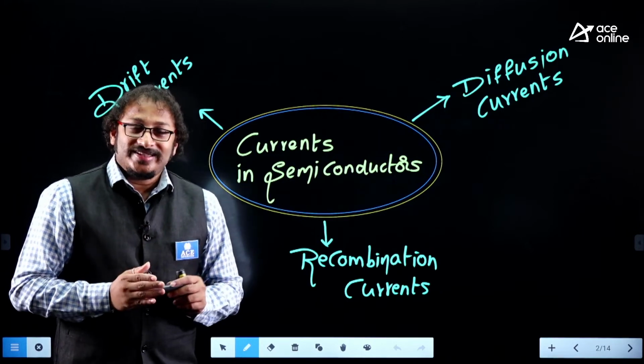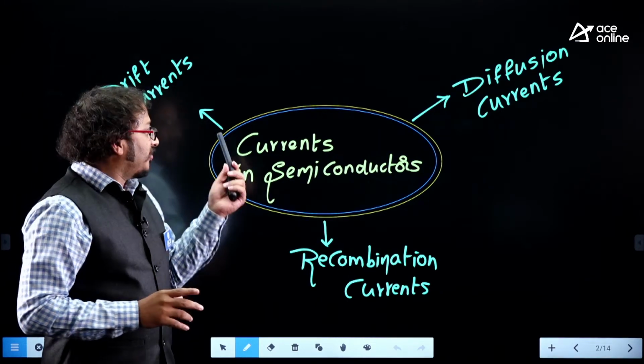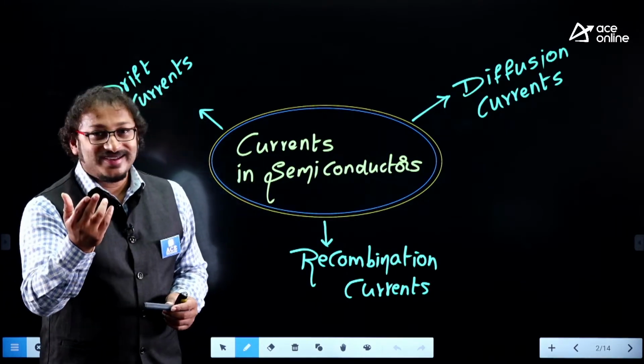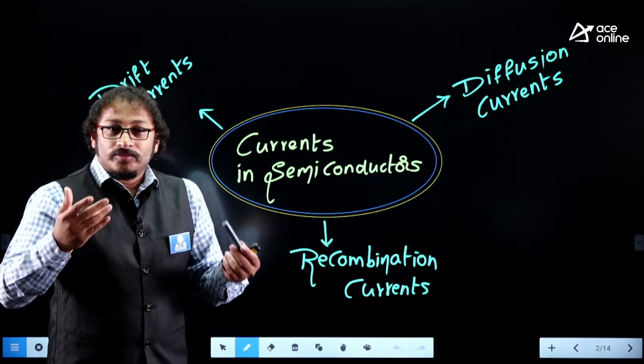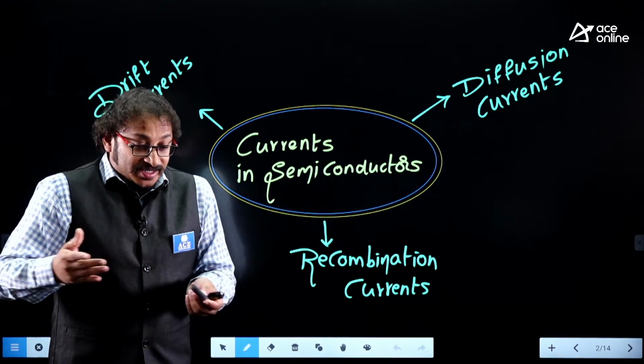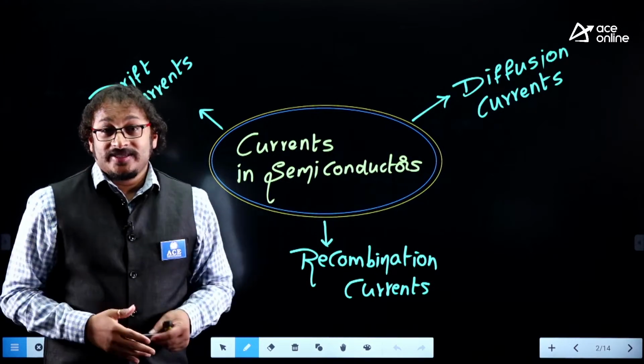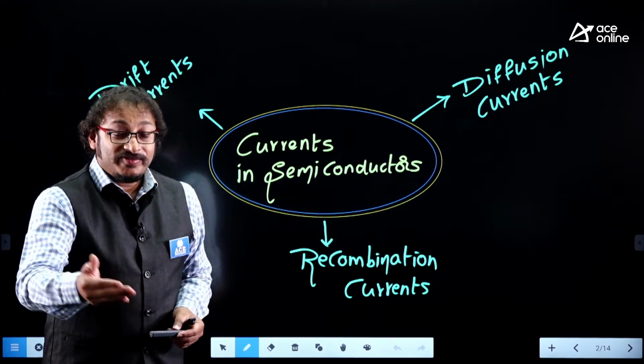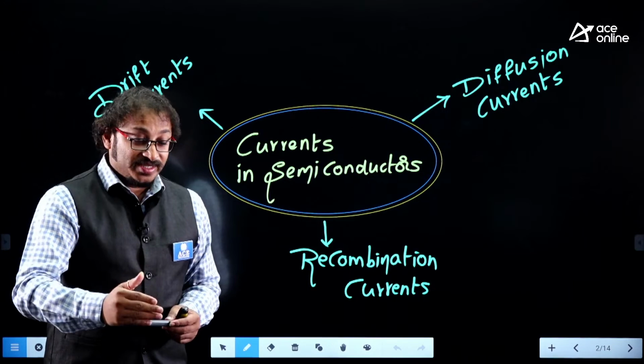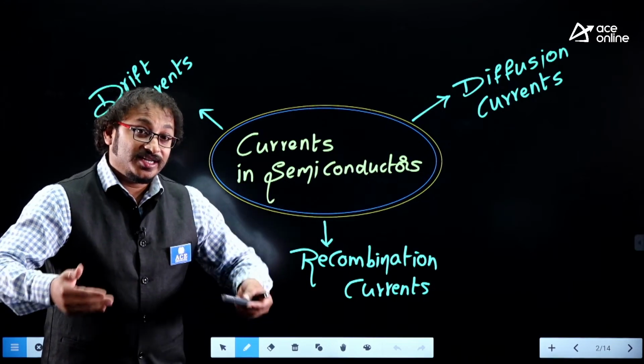What are the questions they're going to ask in the exam? Regarding the drift current, what do they ask? Find the conductivity, find the mobility, and if temperature is varied, what could be the conductivity? If temperature is 300 Kelvin, conductivity is this much. If temperature is 400 Kelvin, what could be the conductivity?